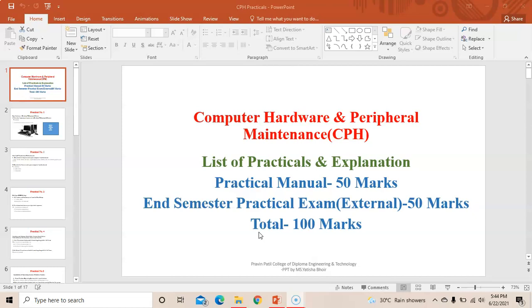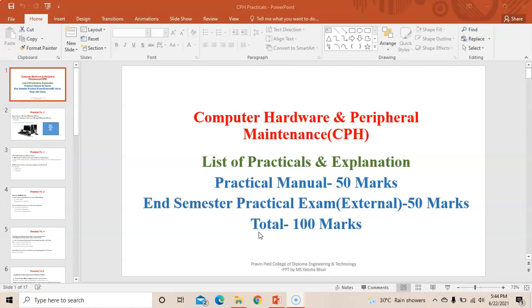Today we will see the practicals of computer hardware and peripheral maintenance, that is CPH. First of all, there are a total of 14 practicals in the CPH. The practical manual is of 50 marks and the practical exam, that is Viva, is of 50 marks. So it includes a total of 100 marks.